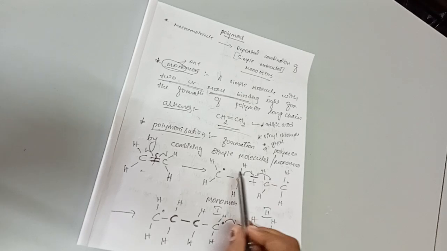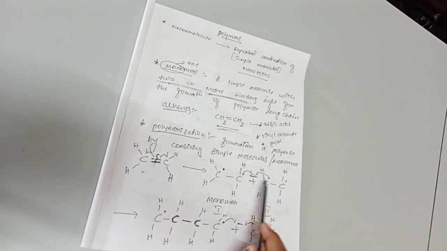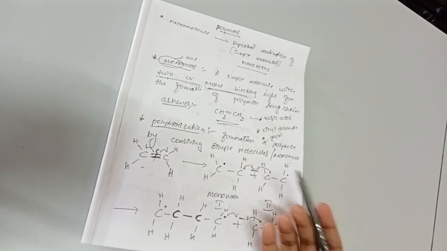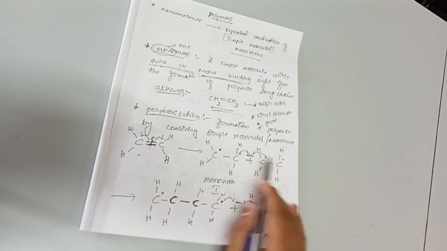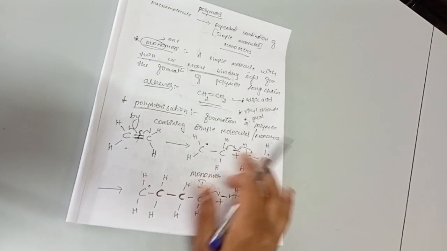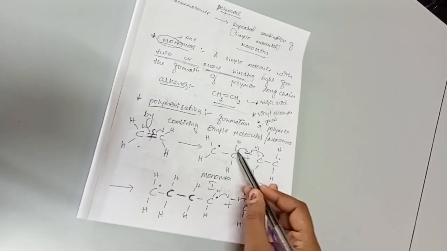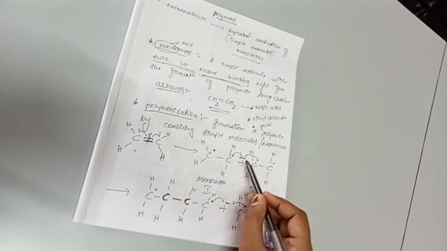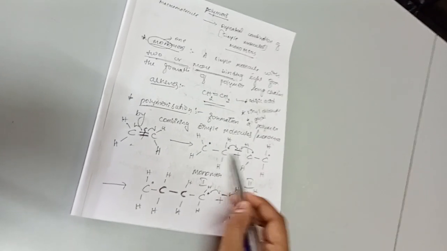It is not necessary that the monomers should be the same, but here we are taking the same type of monomers. If we take two similar monomers, then the radicals of the carbon atoms will share for the formation of a new covalent bond, and this covalent bond can be formed between these two carbon atoms.